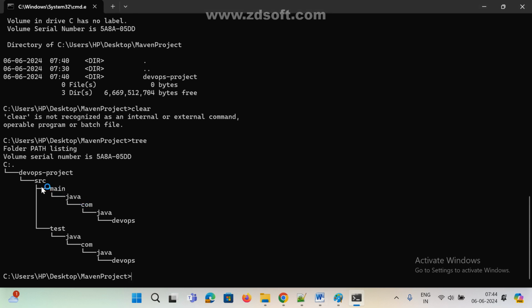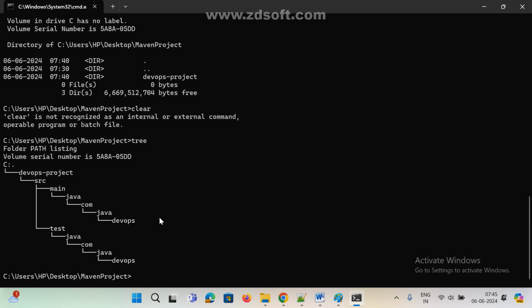Now see here, so src, this is the project name. Under it we can see src, and under src there are two main directories. Under it we can see java, this is our package name. I gave some name, right? com.java.devops, this is my package name. Clear? Any doubt up to this? Yes or no? Now the project is created.